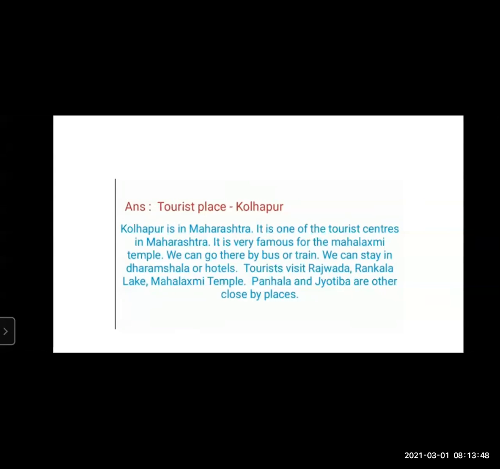Okay. So how do we elaborate? We need to see the points that they have given. We need to write it in proper grammatical form without making any mistakes. Okay. Without making any spelling mistakes. So I'll show you how to write. Now, the answer that I have prepared for this, the title is Tourist Place Kolhapur. Kolhapur is in Maharashtra. It is one of the tourist centers in Maharashtra.